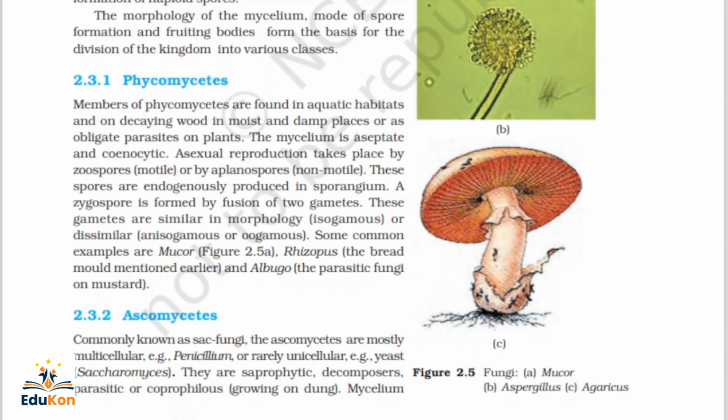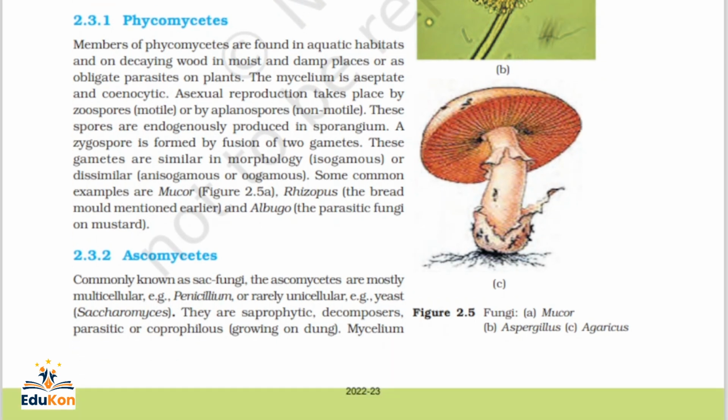Like asexual reproduction in Albugo, which occurs by aplanospores, zygospores, zoospores, questions like that will come. So we need to be sure about the complete topic, Phycomycetes, and what exactly the examples given here are. On that basis, we need to correlate the examples with the study material provided in the NCERT book.